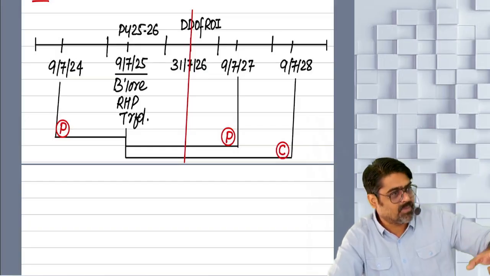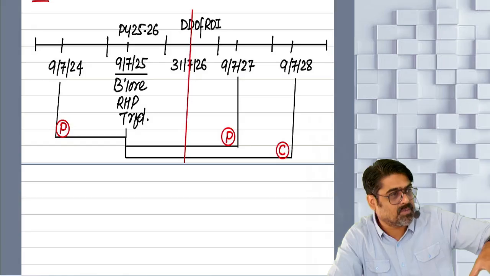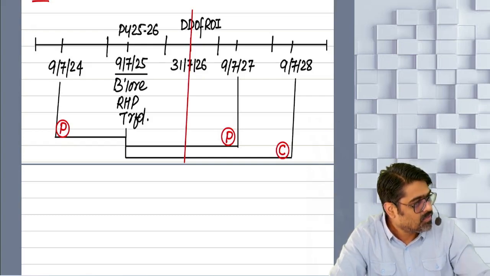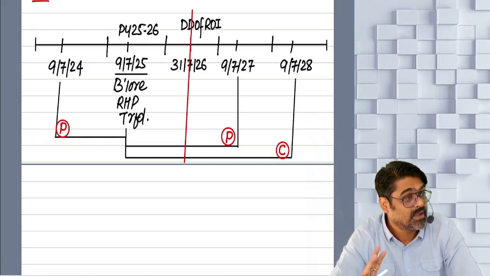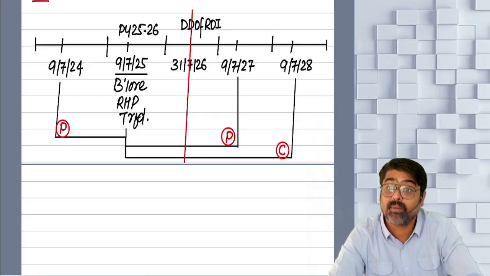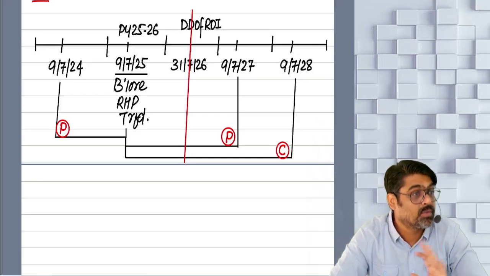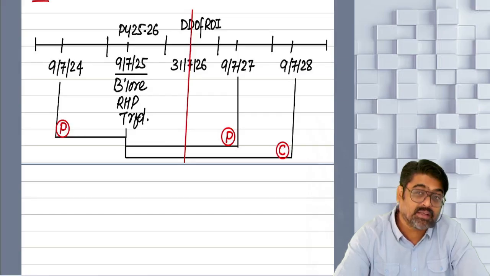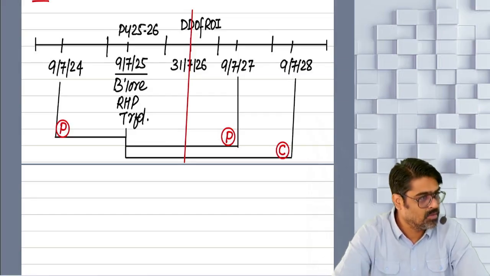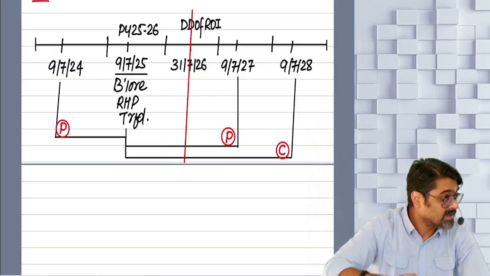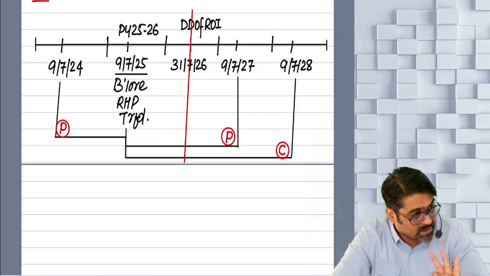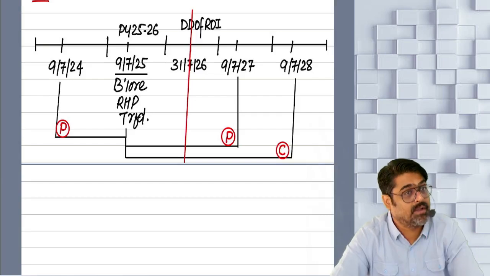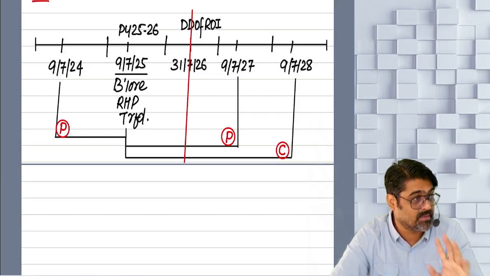So whatever cost of this property is there, investment in the cost of this property, to that extent your capital gain is exempted, no? Now if you sell this new property within 3 years, meaning the lock-in period of the new property, the lock-in period of the new property is 3 years. Within 3 years from the date of purchase of the new property, within 3 years from the date of completion of construction of the new property, within those 3 years you are not supposed to transfer that new property. That is a lock-in period. Minimum for that much period you should be holding that property, yes or no?